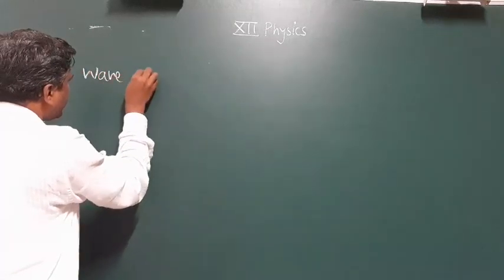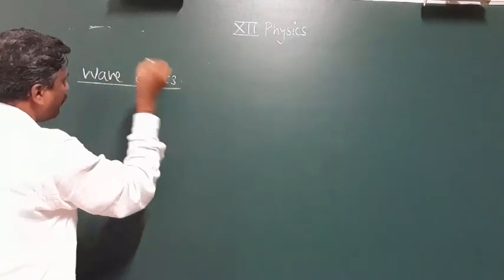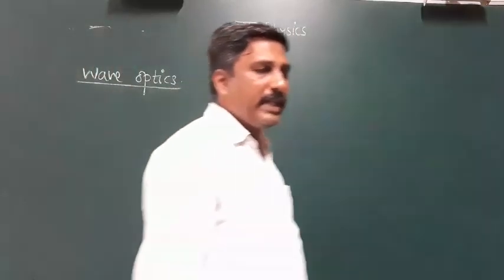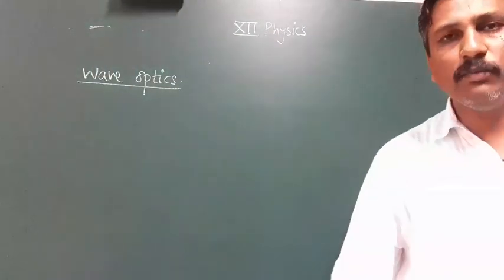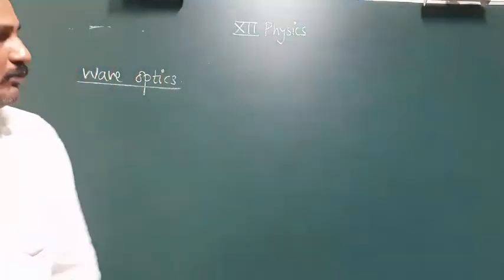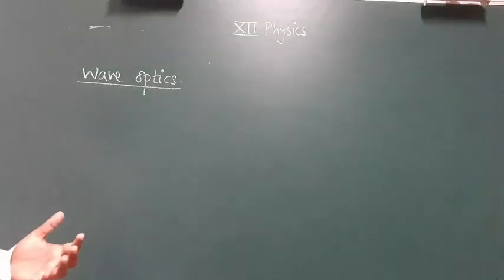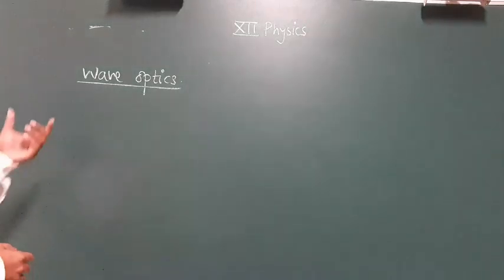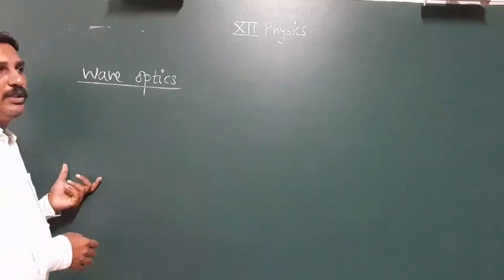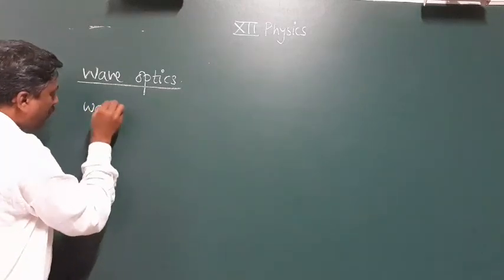The chapter name is wave optics. This is a very important chapter as far as the board exam, the CET, and also NEET and JEE are concerned. For all the 12th aspirant students, optics is a major chapter. So firstly, what are the points included in optics? First is the nature of light.